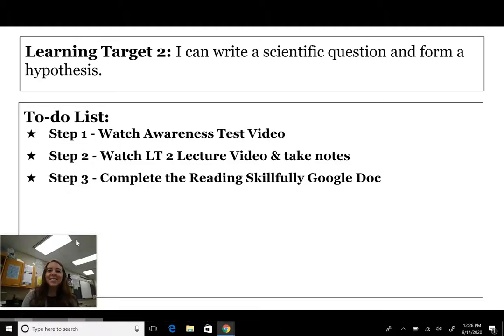Hello, friends. So today we're going to get started with Learning Target 2. It is: I can write a scientific question and form a hypothesis.